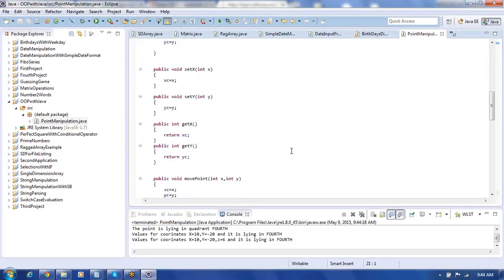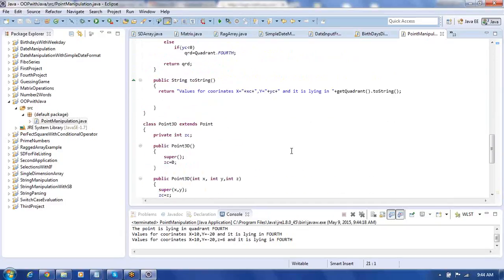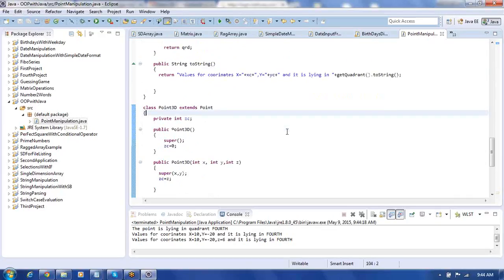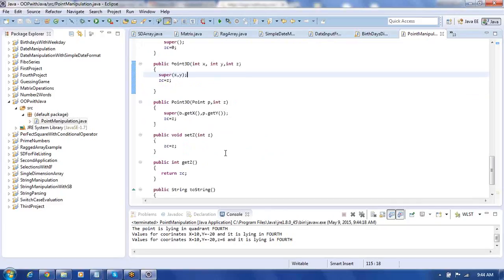So here we have inherited the Point class into another class, which is Point3D. We extended Point into Point3D. Then in this we added a constructor Point3D. There we are calling the superclass constructor and z is equal to 0. Similarly, we created a second constructor containing x coordinate, y coordinate and z coordinate. We called the superclass constructor with x, y, then z is equal to z we kept.